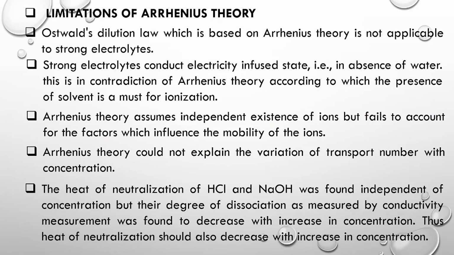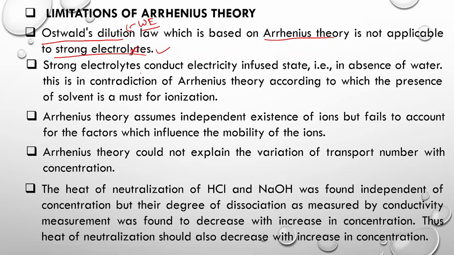Now there are several limitations of Arrhenius theory also. One of the first limitations is that Ostwald's dilution law, which is based on the Arrhenius theory, is not applicable to strong electrolytes. Ostwald's dilution law is applicable only to weak electrolytes. Basically, with the help of Ostwald's dilution law, we can obtain the degree of dissociation, the dissociation constant and several other things. So this is purely applicable to weak electrolytes only. It is not applicable to strong electrolytes.